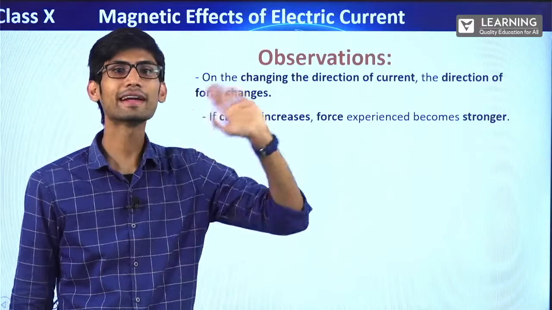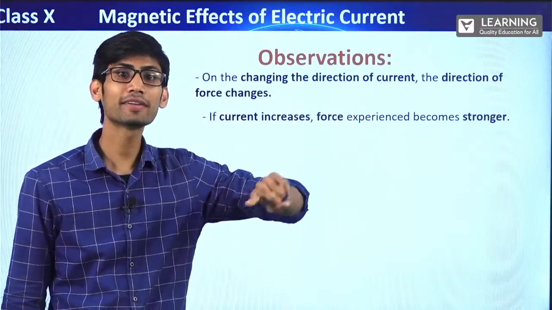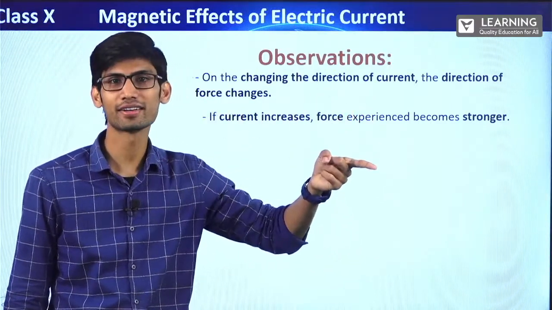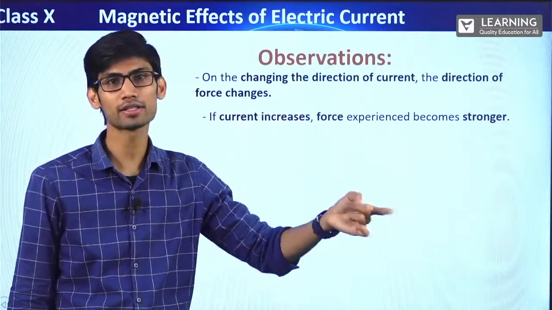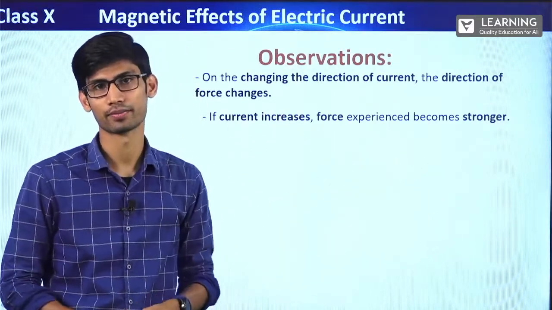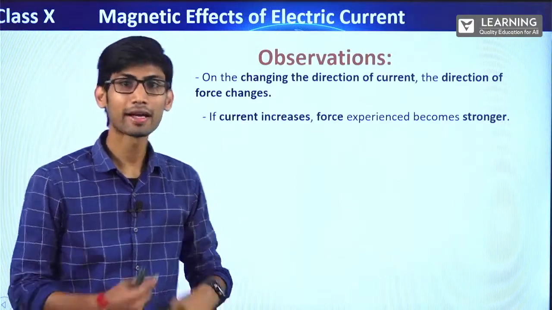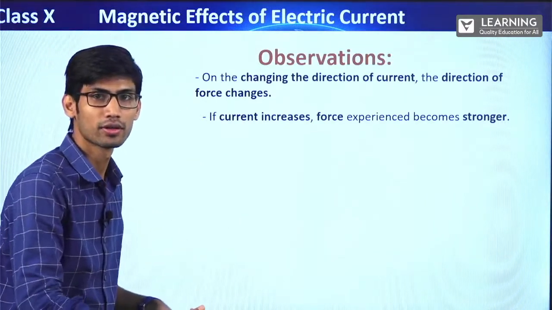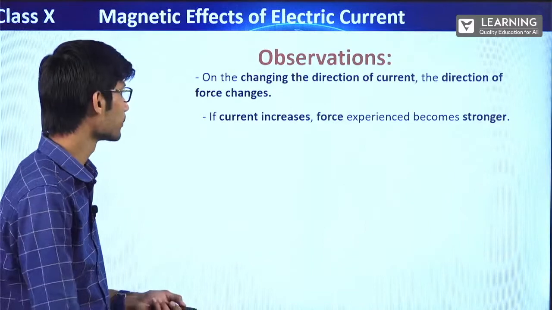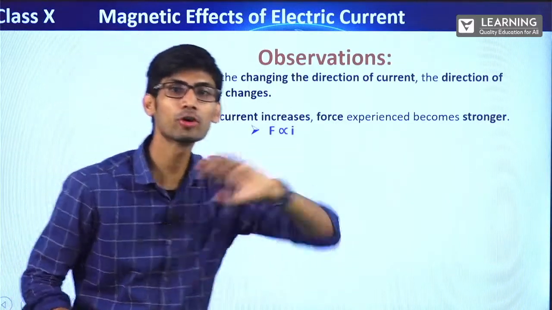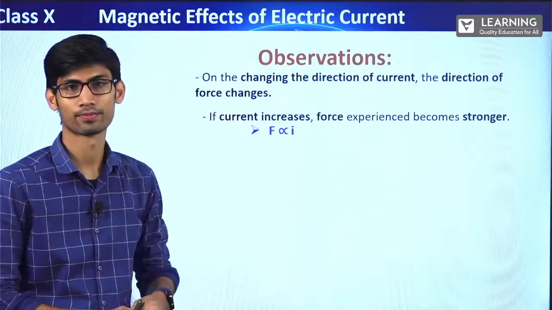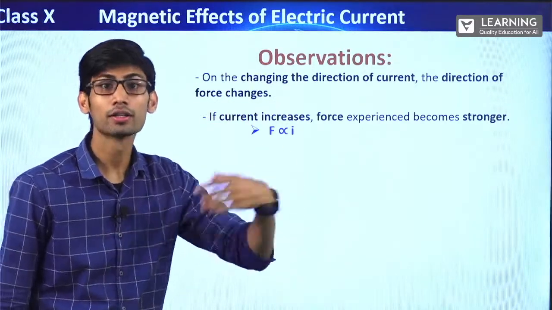We know if current increases, magnetic field strength increases, right? We have discussed this in the previous sessions. So if the magnetic field increases, the force also increases. So that means force is directly proportional to the current. The more the current, the more the force.